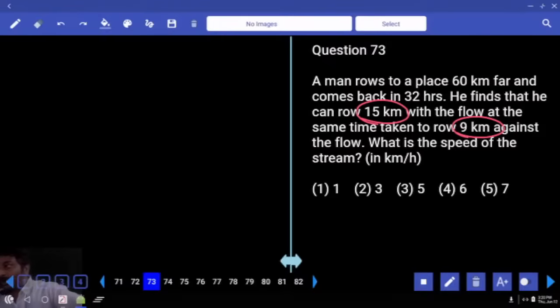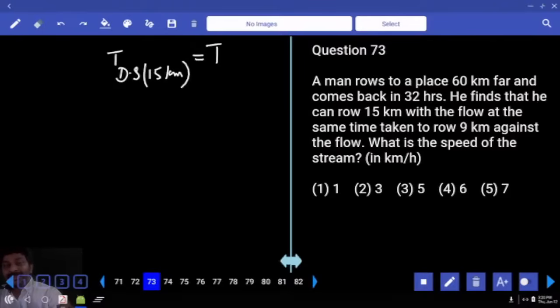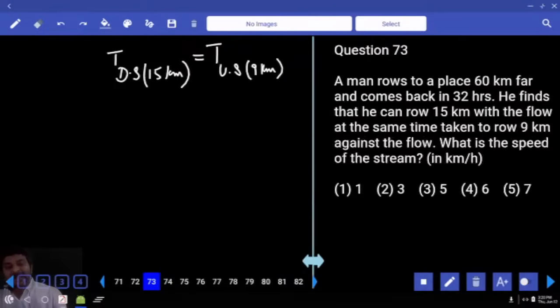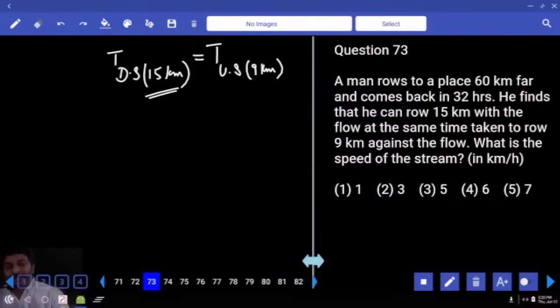No. They said the time taken in downstream to cover 15 kilometers is the same as the time taken in upstream to cover 9 kilometers. It doesn't mean that 15 is the downstream speed and 9 is the upstream speed.